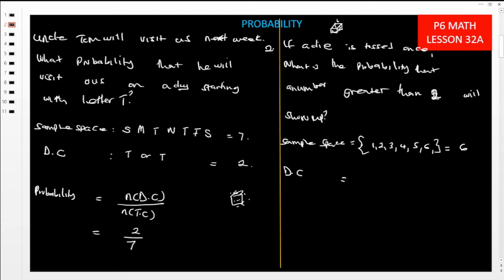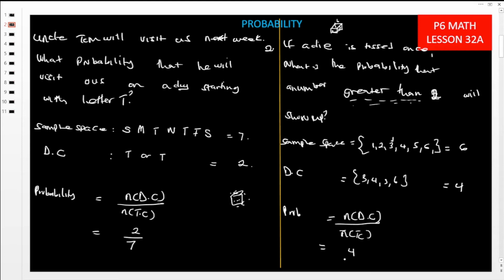Then from the sample space, what do we need to get? We need to get a number which is bigger than 2, meaning that it can either be a 3, a 4, a 5 or a 6. Now in our desired chances, how many chances are we having? 1, 2, 3 and 4. Therefore our probability is going to be number of the desired chances out of the number of the chances in the total sample space. How many chances do we desire? We have 4 chances. Then out of how many chances? Out of 6 chances.